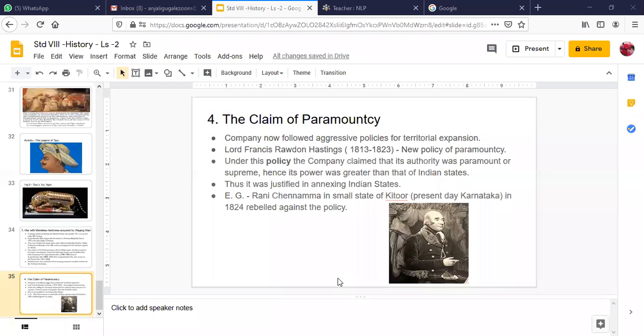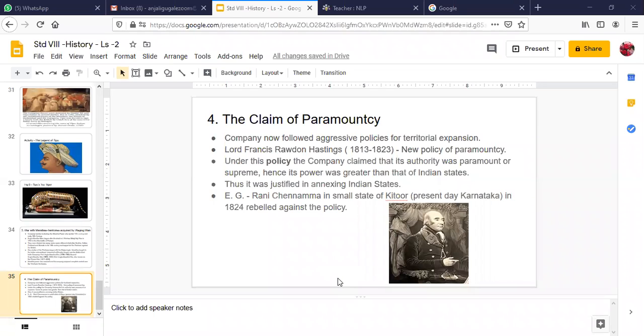They said that they were more powerful and more civilized, so everybody should follow what the British East India Company tells them to do. This policy was started by the new governor, Lord Francis Rawdon Hastings, between 1813 and 1823. Under it, the British East India Company felt justified in annexing any Indian state.